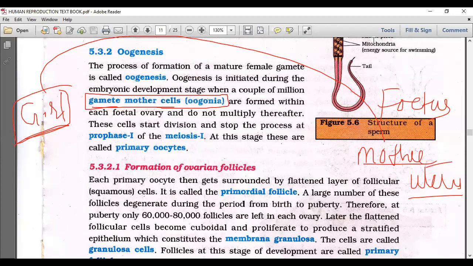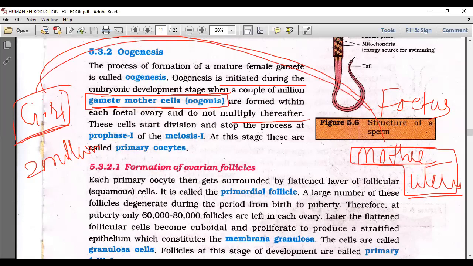This is a very important and interesting fact to know: oogenesis is initiated during the embryonic development stage, when a couple of million, that means 2 million, gamete mother cells are formed within each fetal ovary, and they do not multiply thereafter. That means during embryonic development, when she is in the mother's uterus, gamete mother cells are already formed.